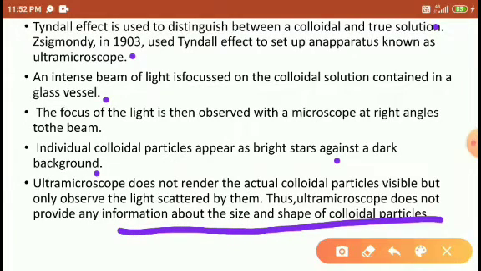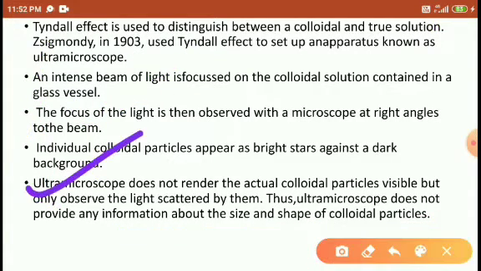This is the important point, which we have already discussed. The ultramicroscope does not provide information about the size and shape of the colloidal particles. It is just helpful to distinguish the true solution from the colloidal solution in the presence of light. Right, students?